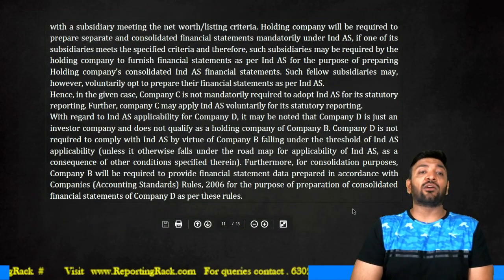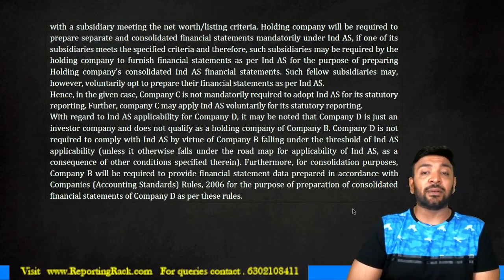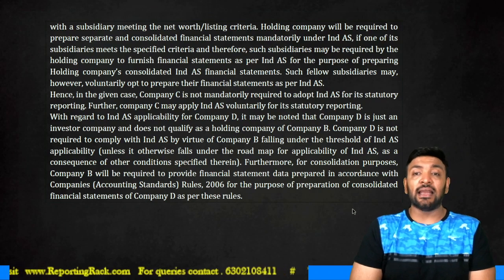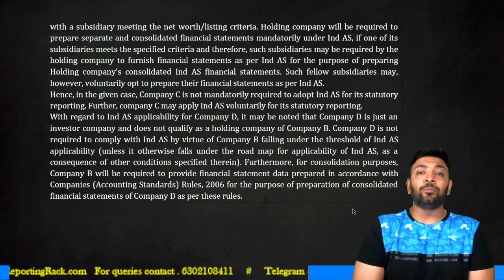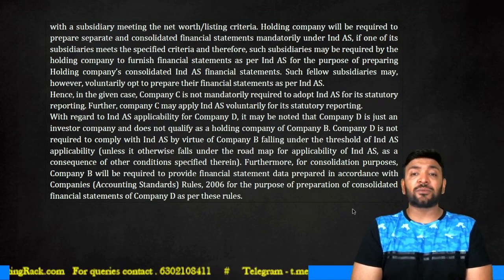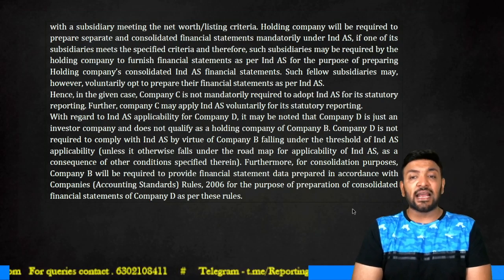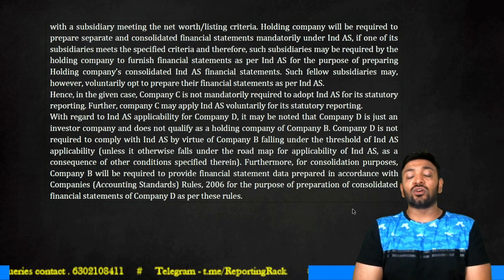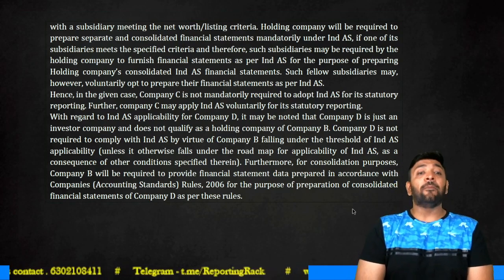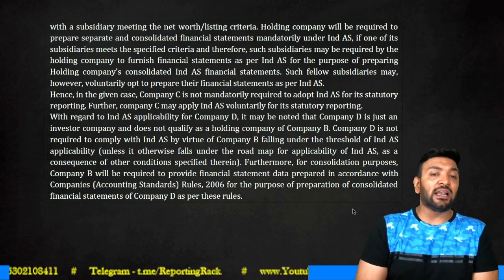The holding will be required to prepare separate financial statements and consolidated financial statements mandatorily under IND AS if one of its subsidiaries meets the satisfied criteria. Therefore, such subsidiaries may be required by the holding to furnish financial statements as per IND AS for preparing consolidated IND AS financials. So, therefore, the fellow subsidiary may voluntarily adopt financial statements to be prepared as per IND AS.